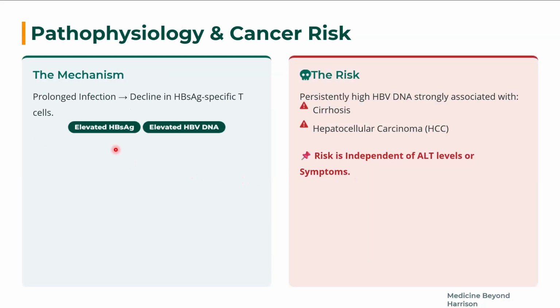Regarding pathophysiology and cancer risk, it is basically a prolonged infection. There is a decline in HBsAg-specific T cells, and elevated HBsAg and elevated HBV DNA. These all lead to increased cancer risk. Persistently high HBV DNA is strongly associated with cirrhosis and hepatocellular carcinoma. The risk is independent of ALT levels or symptoms. So ALT level doesn't actually matter during treatment of hepatitis B, because independent of ALT levels, it can lead to cirrhosis and hepatocellular carcinoma.